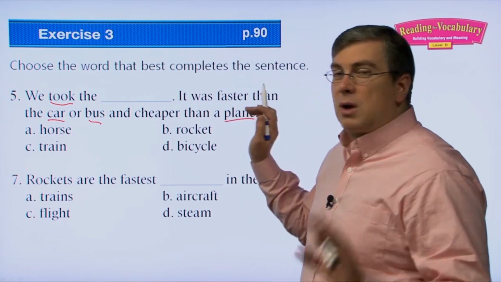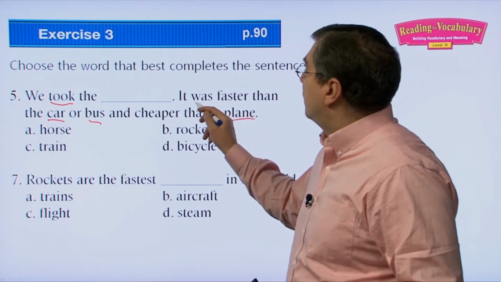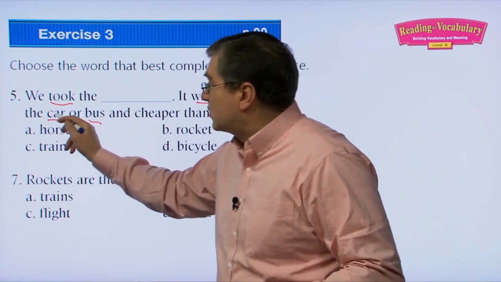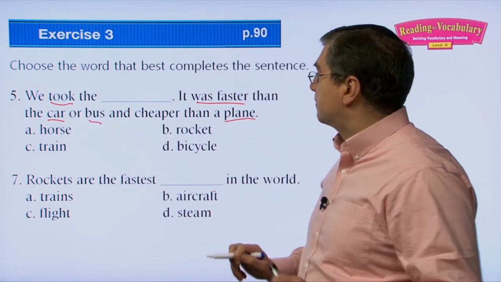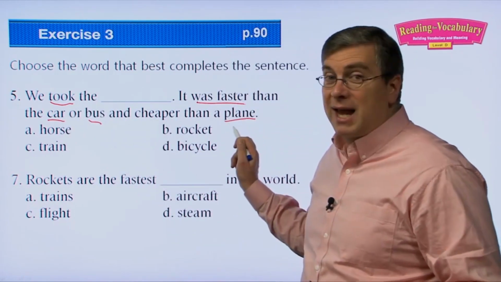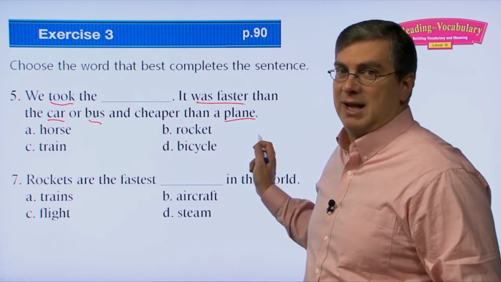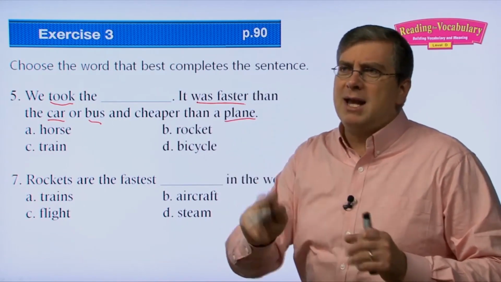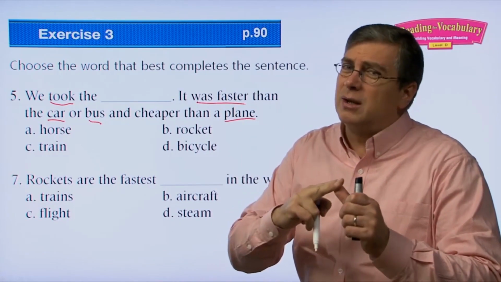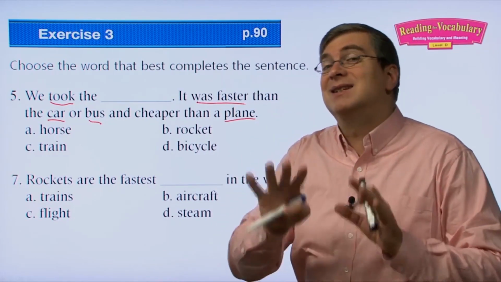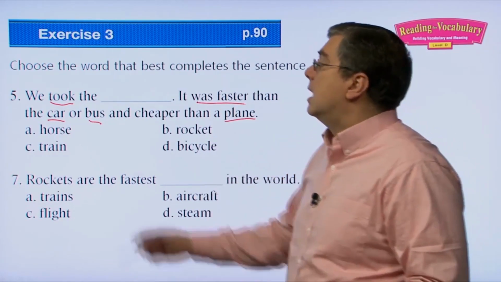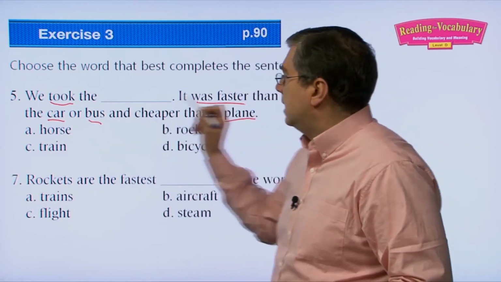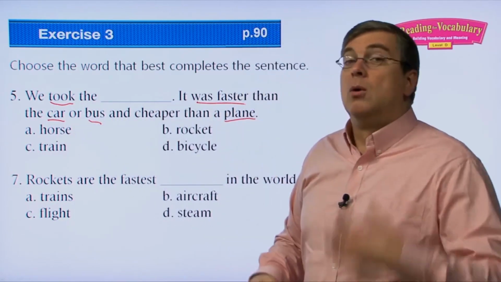But we also know a couple more clues. It was faster than a car, faster than a bus. Not faster than a plane, just cheaper than a plane. Interesting. So those are the clues. Not a car, not a bus, not a plane, faster than a car, faster than a bus, and cheaper, not as expensive as a plane. What could it be? Our choices are horse, rocket, train, or bicycle. Well, let's look at them.